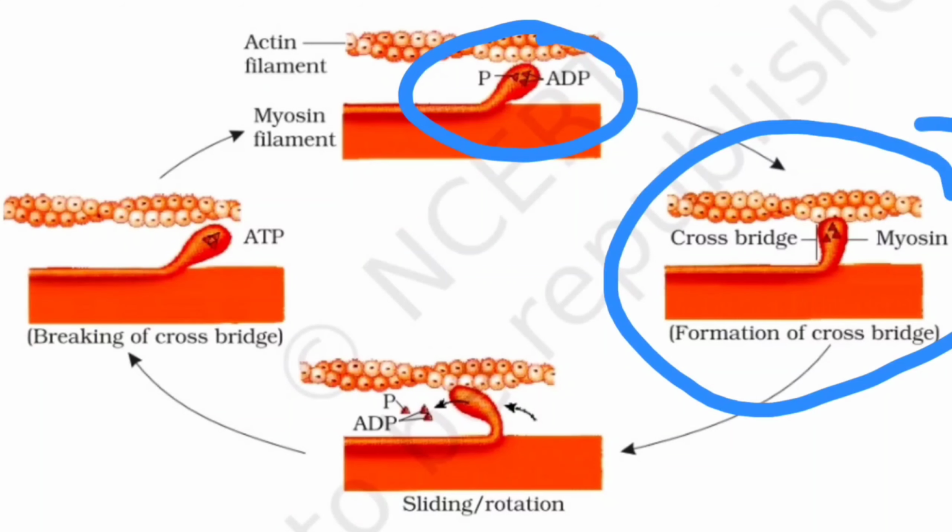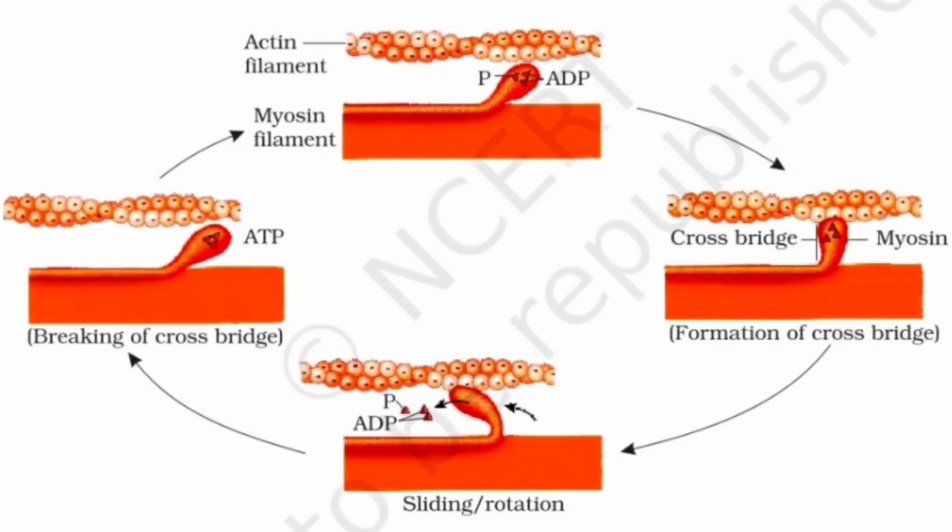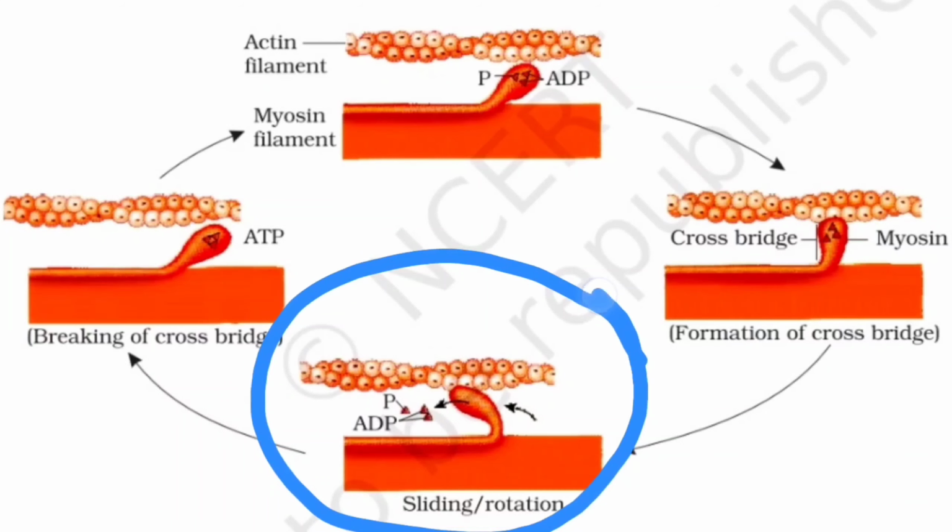The formation of the cross bridge proper will be here. We have the myosin head which is properly attached on the actin. So this is the formation of the cross bridge. And then the last but not the least one, the sliding will occur, or what we call the contraction or the rotation. After this sliding, the myosin has lost its ADP and the orthophosphate.